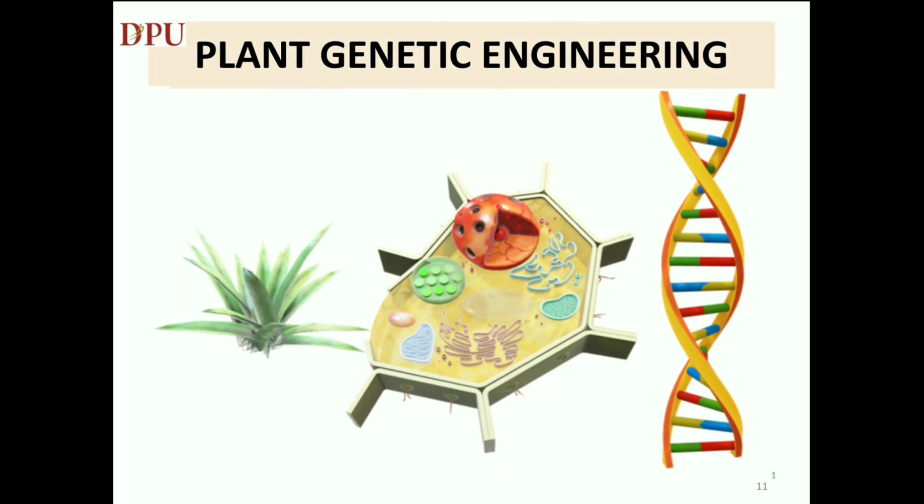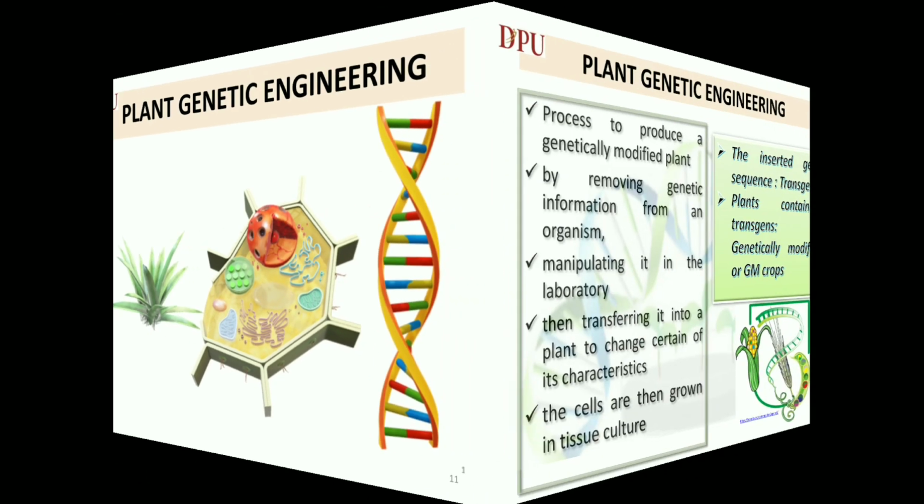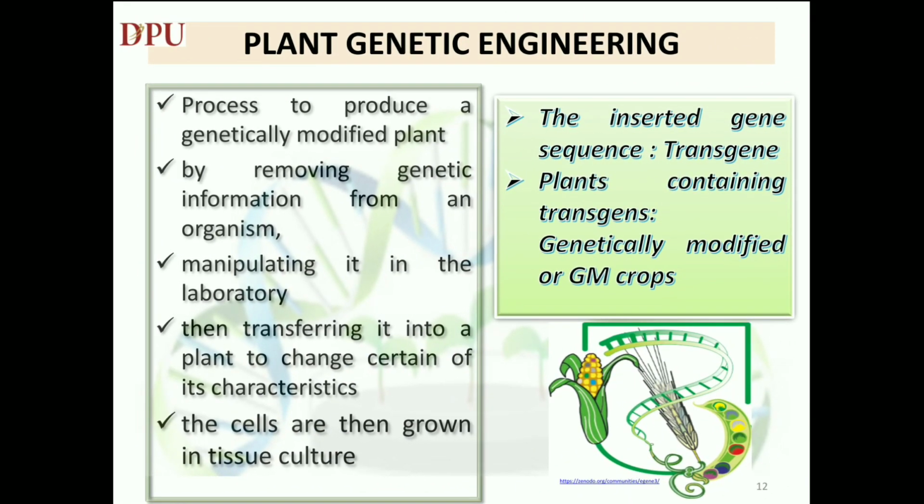When you hear about plant biotechnology, one usually thinks of genetically modified organisms or crops and thus plant genetic engineering. Plant genetic engineering is a process to produce a genetically modified plant by removing genetic information from an organism, manipulating it in the laboratory, then transferring it into a plant to change certain of its characteristics. The developed cells are then grown in tissue culture.